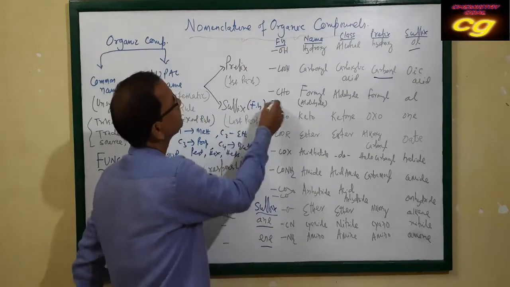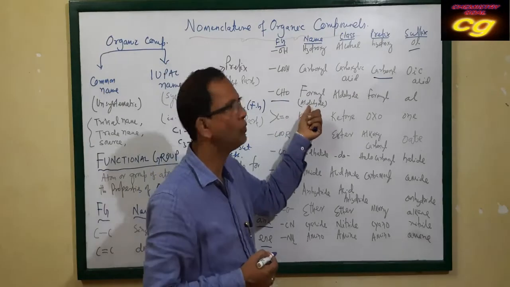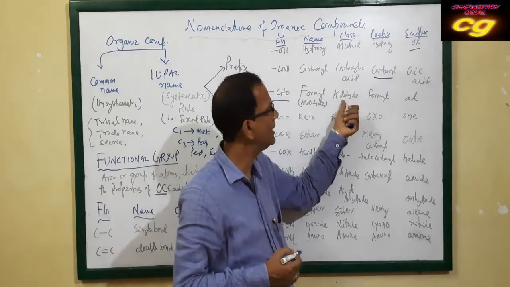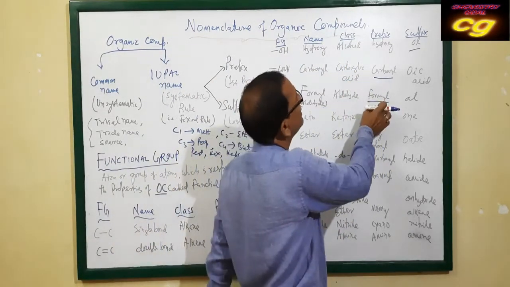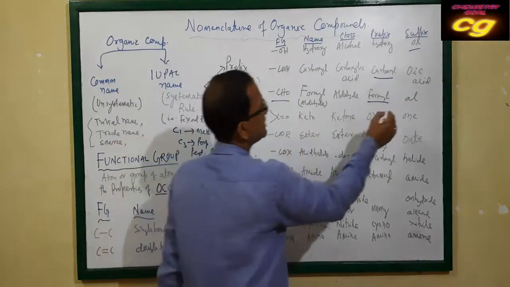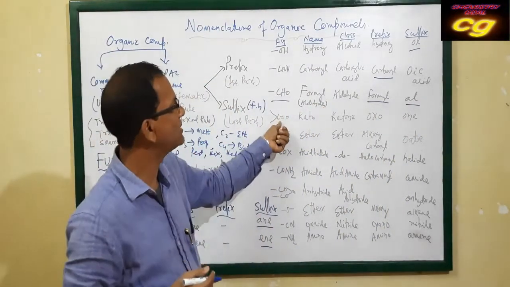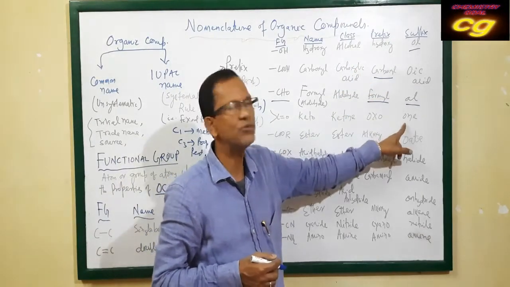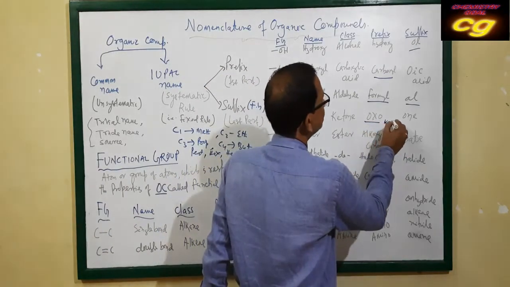Similarly, CHO is aldehyde. It is called the formyl or aldehyde group, and the class is aldehyde. The prefix is formyl and the suffix is al. Similarly, C=O is the keto group. The class is ketone, the prefix is oxo or keto, and the suffix is one.